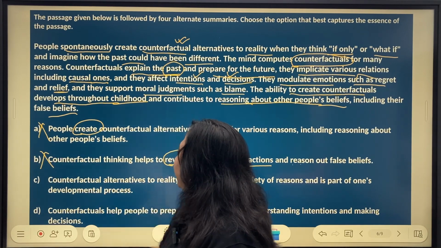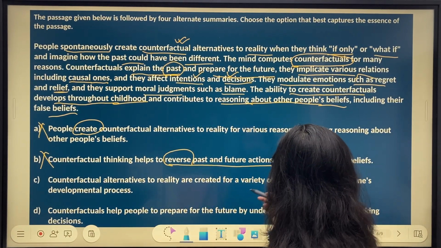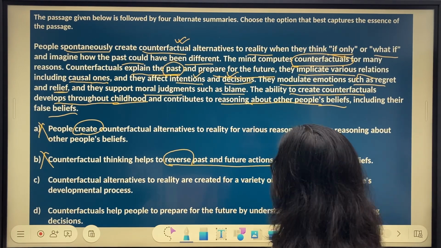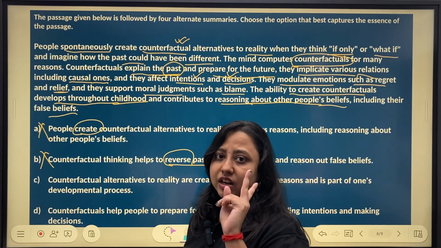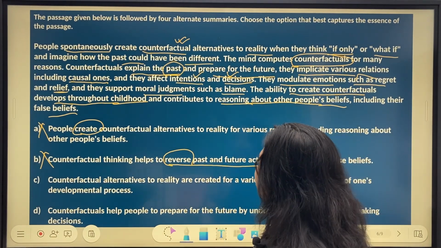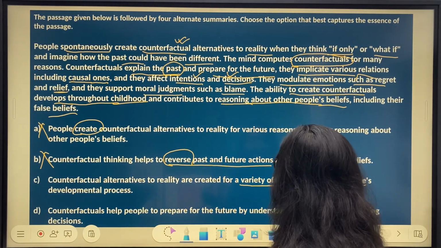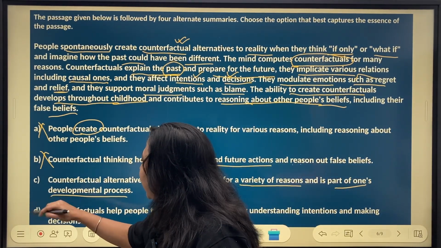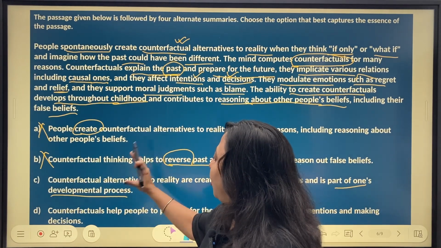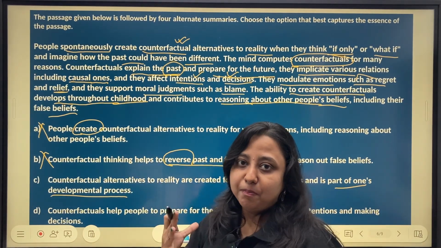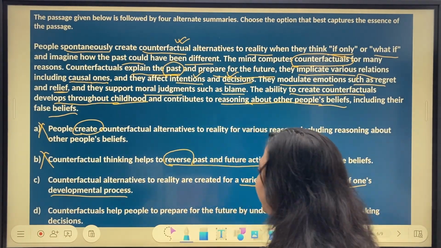All right. Option C: counterfactual alternatives to reality are created for a variety of reasons and is part of one's developmental process. Now, here we are touching upon two things which were mentioned in the passage, that they are created for a variety of reasons and it is a part of one's developmental process. Out of all the options that I have gone through, this seems like an option which captures the essence of the passage better. Okay, I'll still go through D and then come back to C.